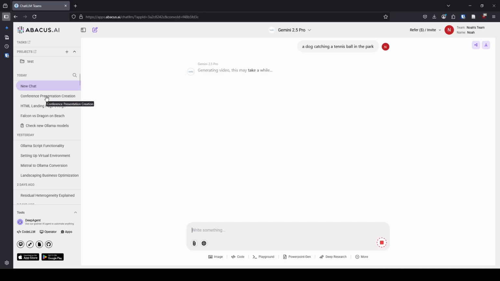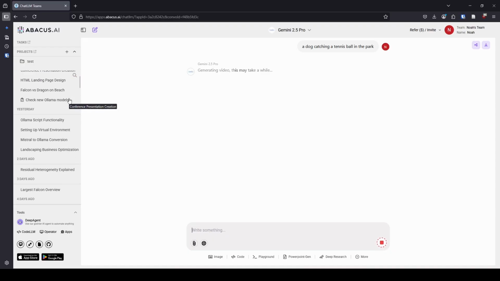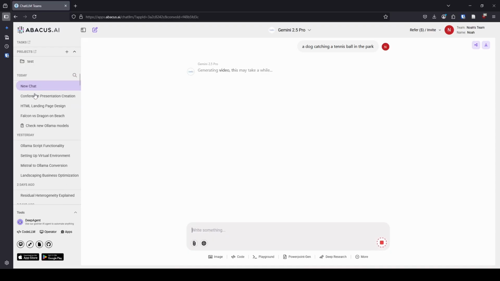Something that is interesting as I am looking over here on the left-hand side is it looks like our deep research may have been deleted because we left it while it was generating. I'm really curious about that. And again, guys, I show you the good and the bad. I'm not editing this to make it seem like everything's just peachy, because most things work really well in ChatLLM for me. But sometimes there are some weird glitches like this where we initiated that deep research and we left. And I left under the assumption that it was still going to do it. But I don't see it over here in our list. So maybe it'll show up when it's done.